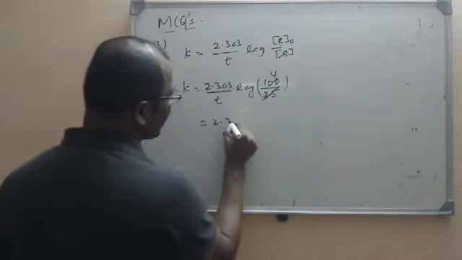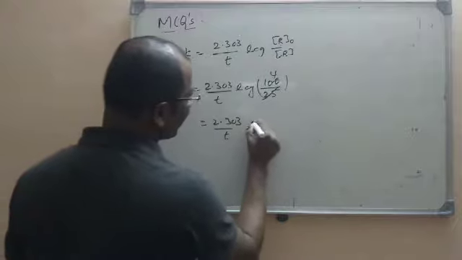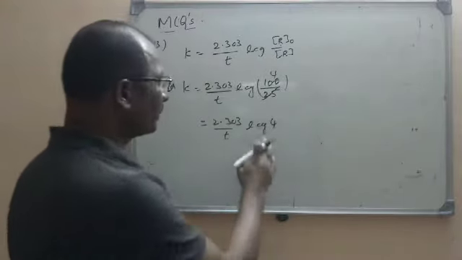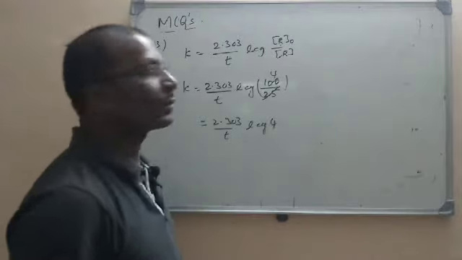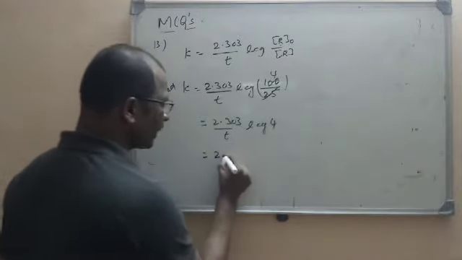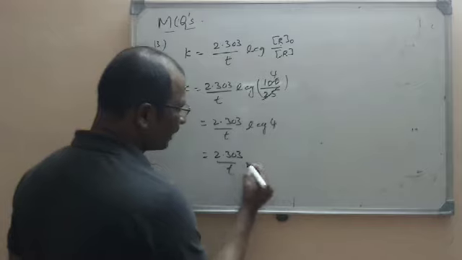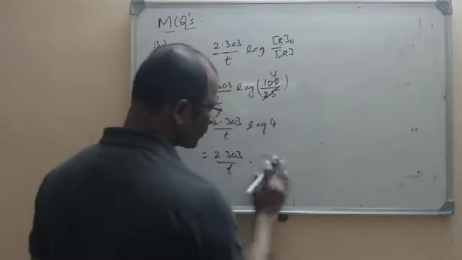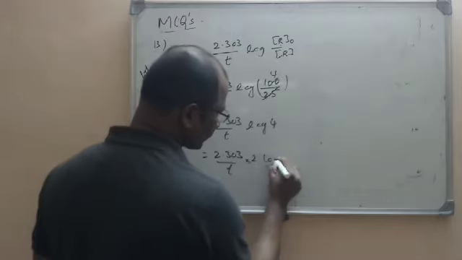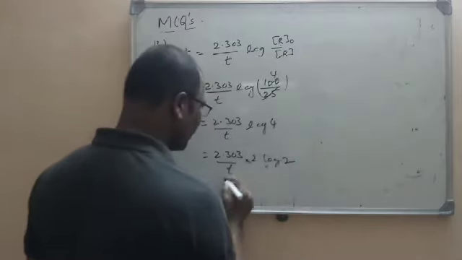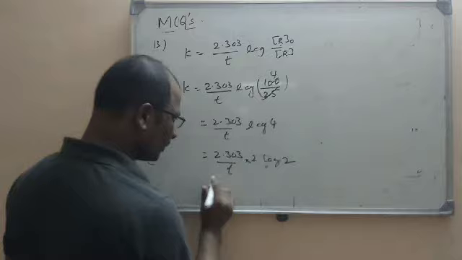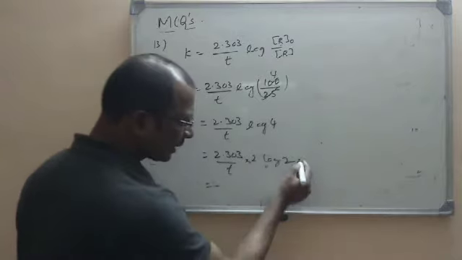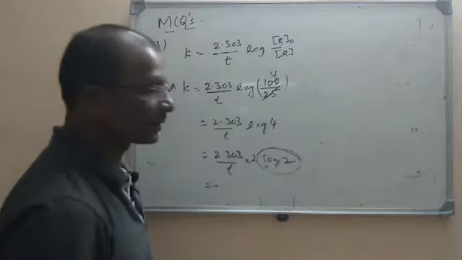So K is equal to 2.303 by T into log 4. Log 4 means we have 2 log 2. So it is 2.303 by T into log 2 square, which is 2 log 2. You can multiply this value or you can write the value of log 2 also.